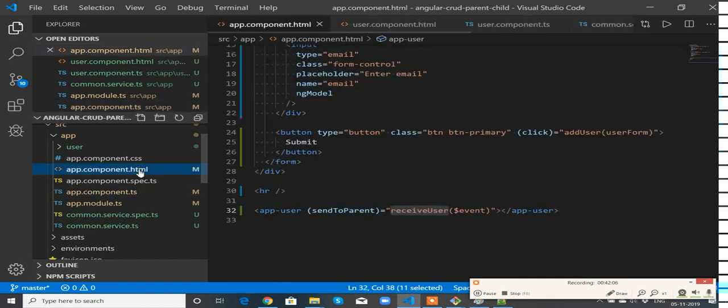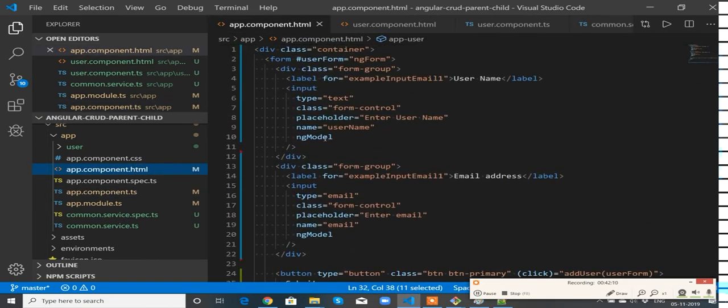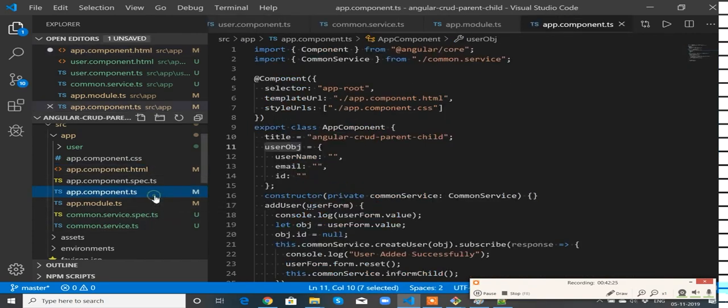So go to app.component.html. Over here, to do the two-way data binding, this ngModel, we need to make it a two-way data binding like this. This is called banana in a box. Equal to which object we need to bind, the user object.